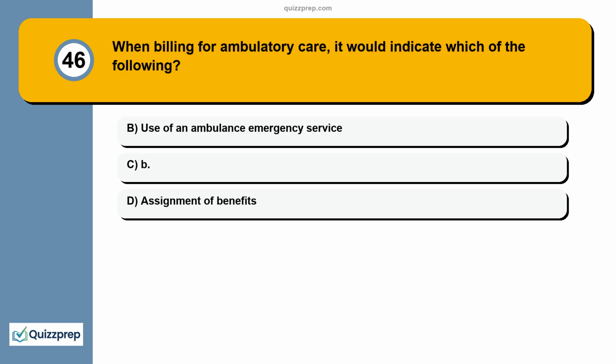Question 46. When billing for ambulatory care, it would indicate which of the following? A. Use of an ambulance emergency service. B. The assignment of benefits.